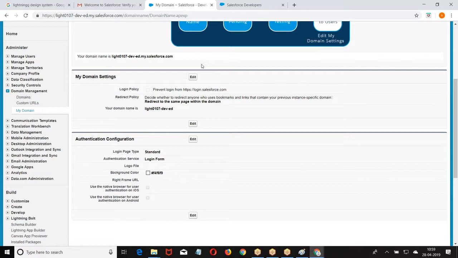So this is the quick introduction about the basics of Lightning. What are the technical terms? Lightning Experience, Lightning Framework, Lightning Design System. Lightning Experience is the UI. Lightning Framework is the framework which is used to design your components. Next, we have Lightning Design System. It is an open source CSS given to you to apply and get the look and feel of your Lightning. Then we have the prerequisites before we go to Lightning development: packages, namespace, domain name.